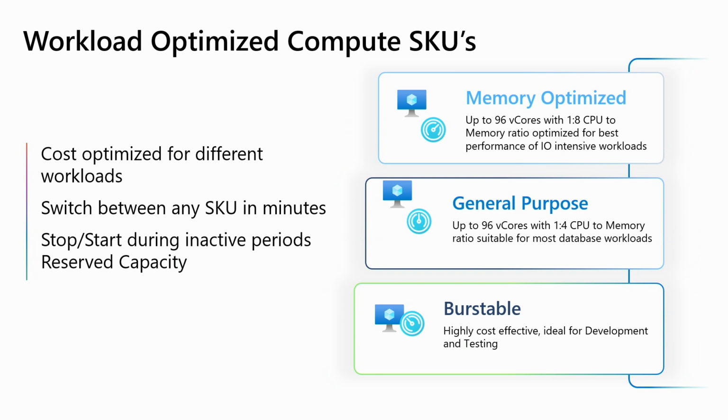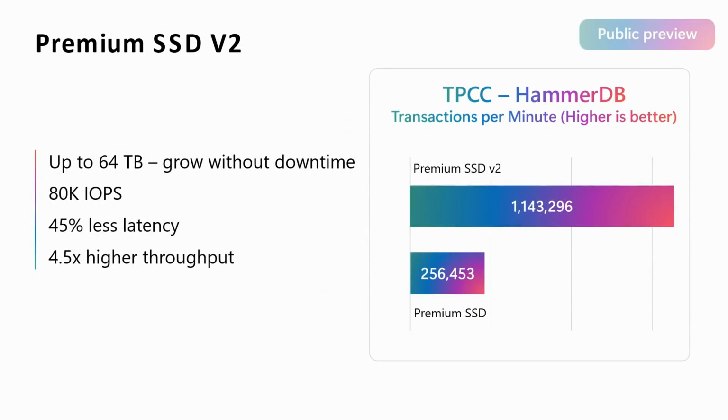And then within each of these SKUs, you get a big choice of effectively VM size and storage size that you can choose from. So with that in mind, and probably one thing worth mentioning as well, it is very easy to switch between SKUs. So you can use this to save cost. You get very minimum downtime when you do this. And then, of course, you've got things like reserved capacity that you can take advantage of to save on cost.